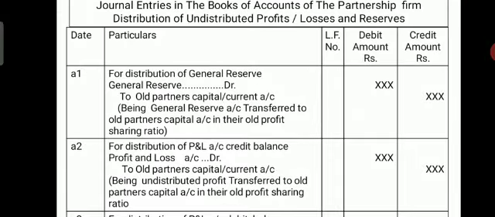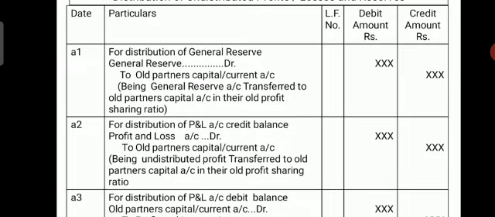For distribution of the profit and loss account credit balance, we write one entry: profit and loss account debit to old partners' capital accounts, being undistributed profit transferred to old partners' capital accounts in their old profit sharing ratio.